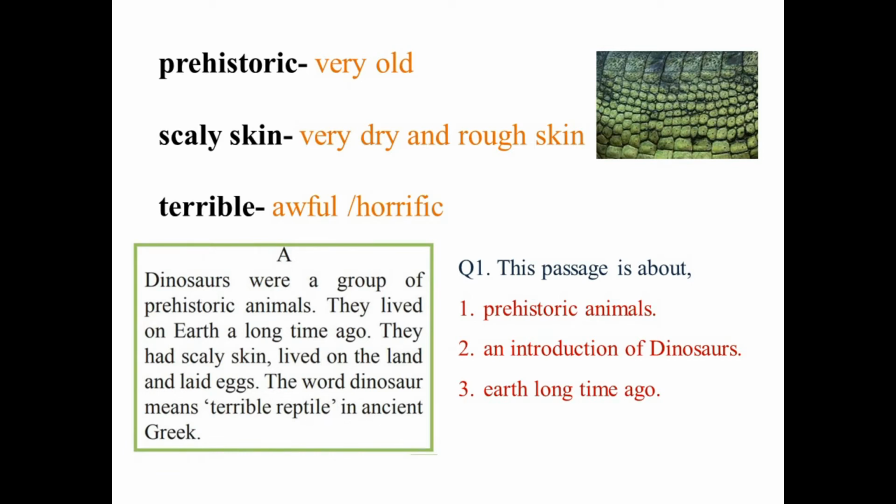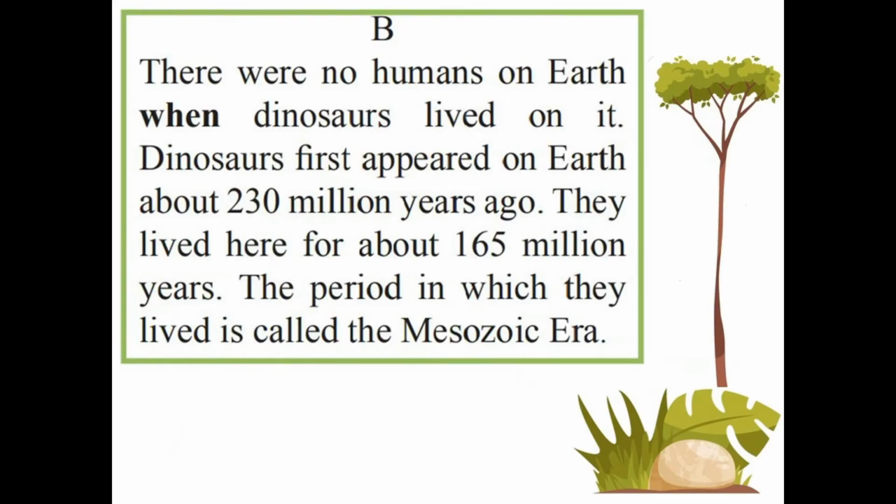Okay, let's find out the general idea of the above passage. Question 1. This passage is about prehistoric animals, an introduction of dinosaurs, Earth long time ago. What is the answer? Yes, this passage is about an introduction of dinosaurs. Okay children, let's move to the second passage.